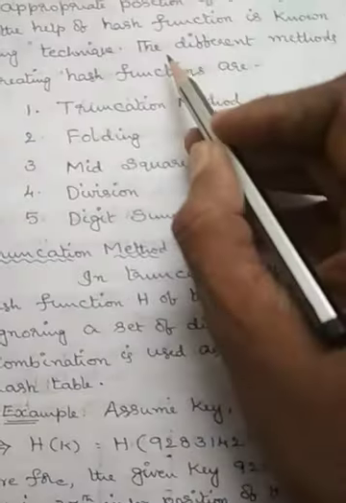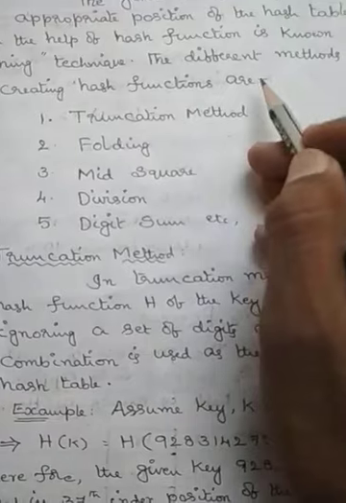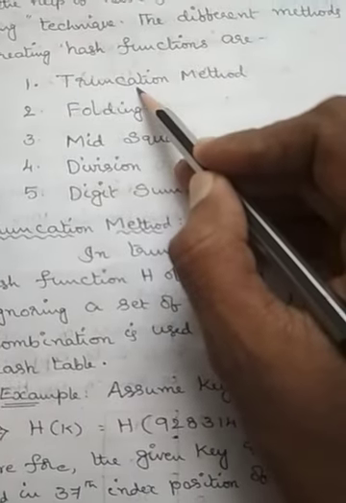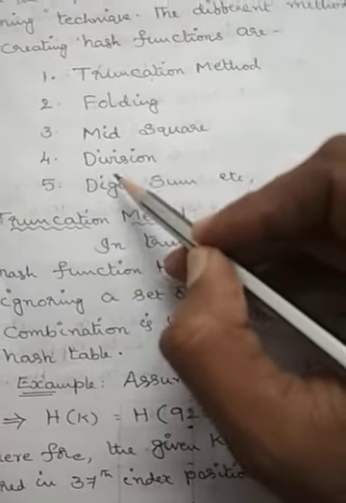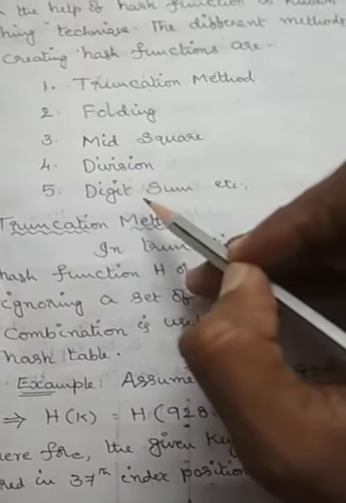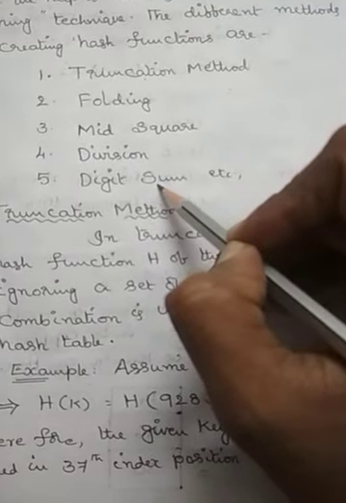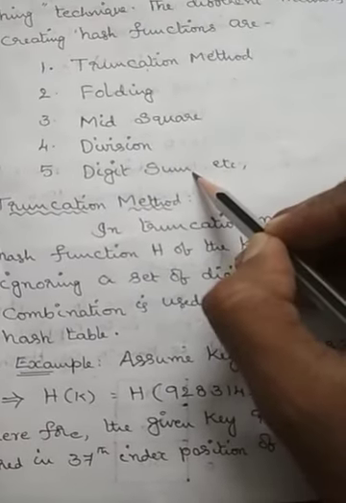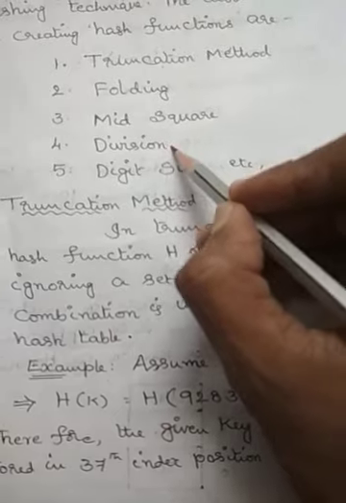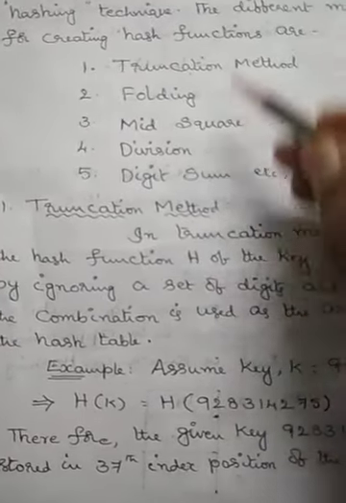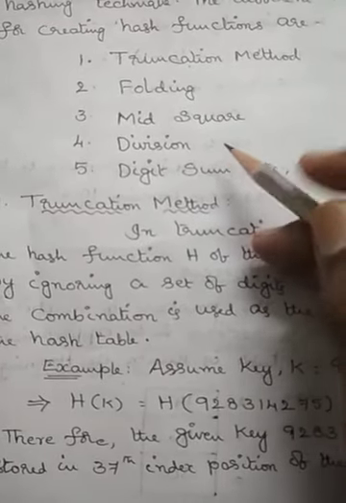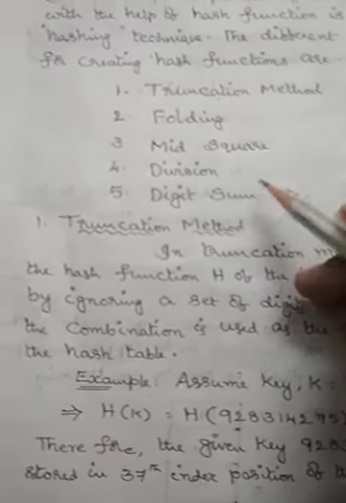Here, the different methods used for creating hash functions are: number 1, truncation method, folding method, mid-square method, division method, and digit sum. These are older techniques used for hashing, and are now not used. Mostly we will be going for the division technique only. Although we have already discussed all these concepts in the 4th unit during the hashing process, I would like to revise these techniques once again for our understanding purpose.